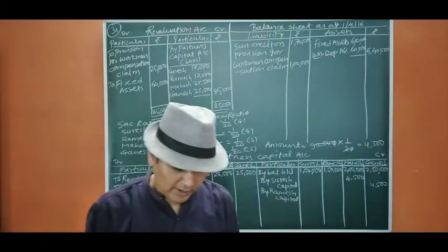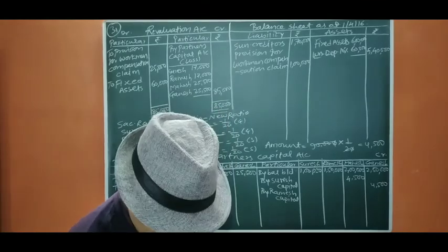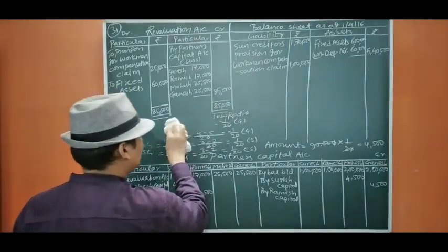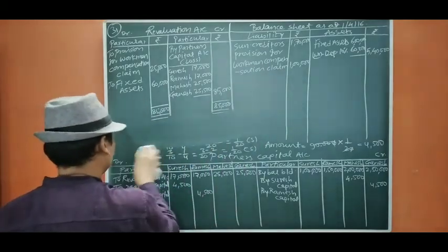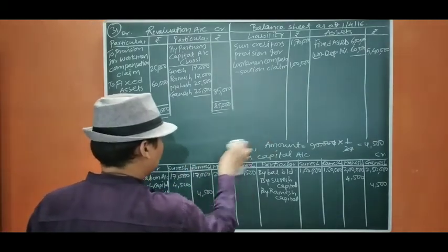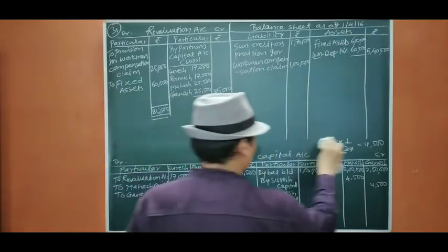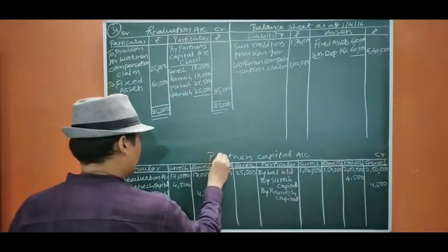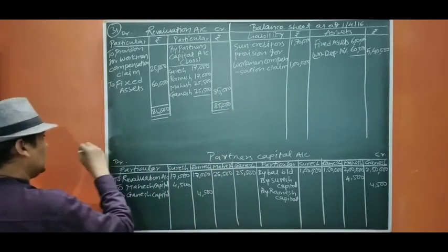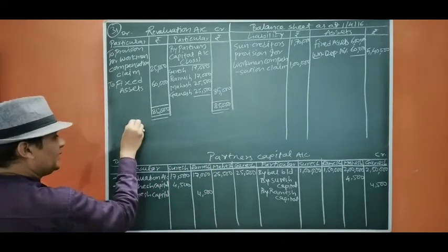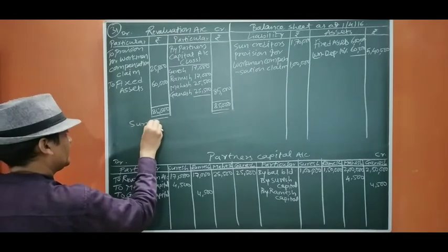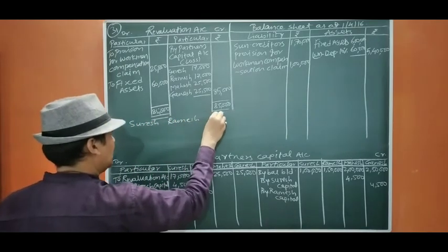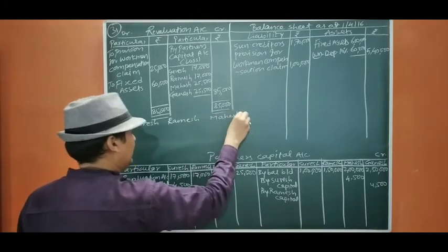Now we are going to have the capital adjustment. So let us start. The same way as we have done in the previous question, we are going to find out the adjusted capital of the partners. Partners' capital: Suresh, Ramesh, Mahesh and Ganesh.